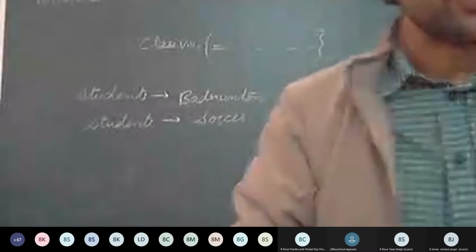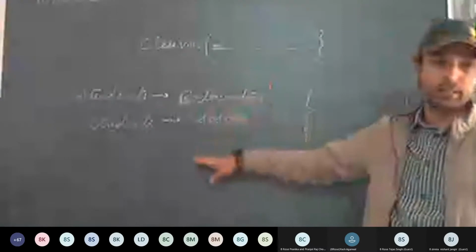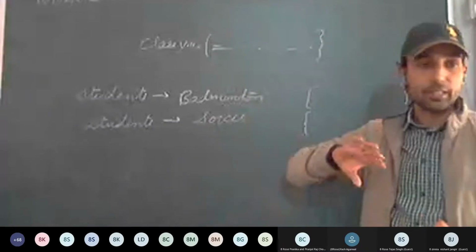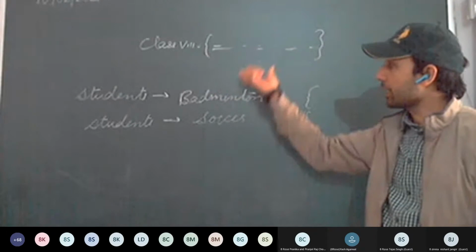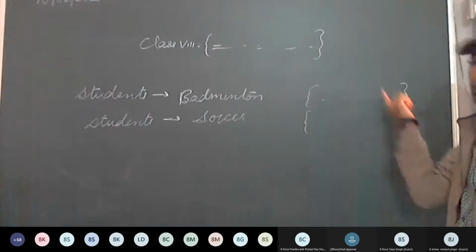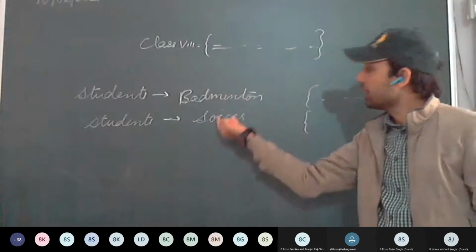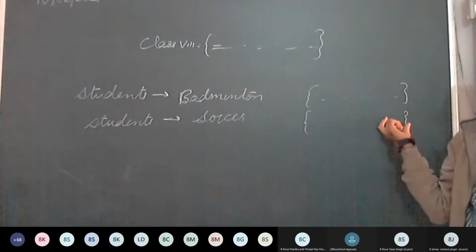We haven't started universal set, we have to discuss, okay. After this we'll start the exercise first. So see here what we are doing. From this set we are taking the names of the students who are playing badminton. Here will be the set. From this we are taking the names of the students who are playing soccer.